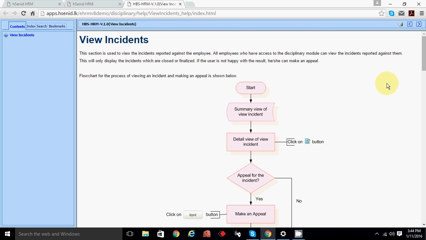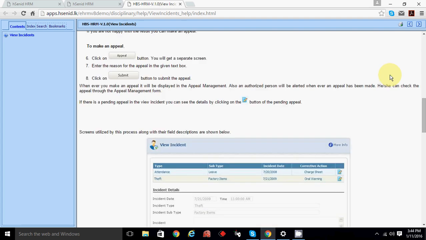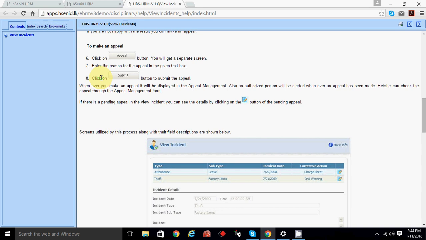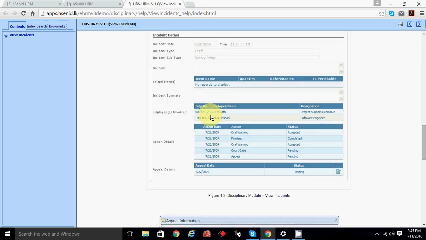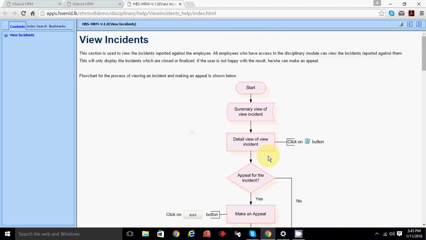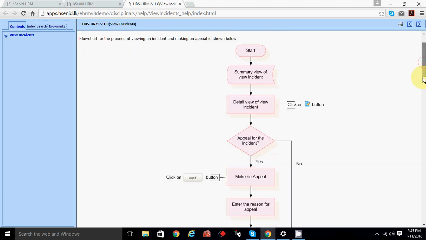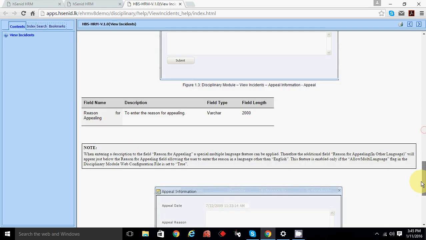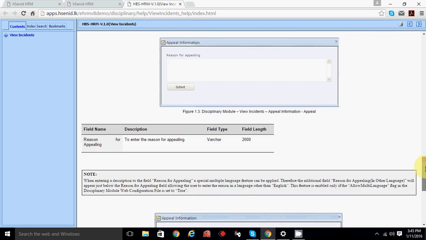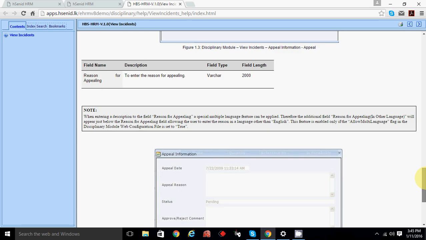I just forgot to explain the appeal part. So whenever disciplinary action has been taken against you and it's finalized, you can view the record from here, in view incident, and then there will be an apply appeal button here to make an appeal. Once you click that, this grid will come. Appeal reason, then you can type a reason and submit the appeal. I don't have data, that's what I'm explaining through these screens.